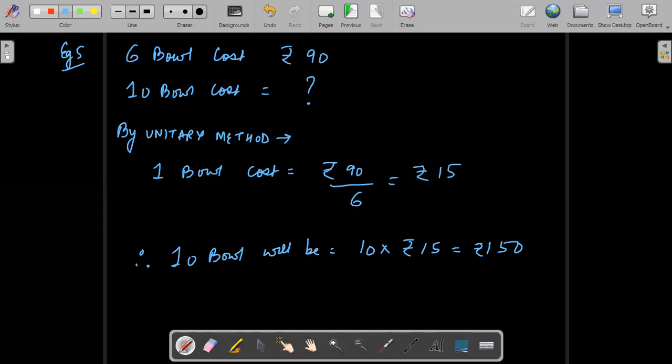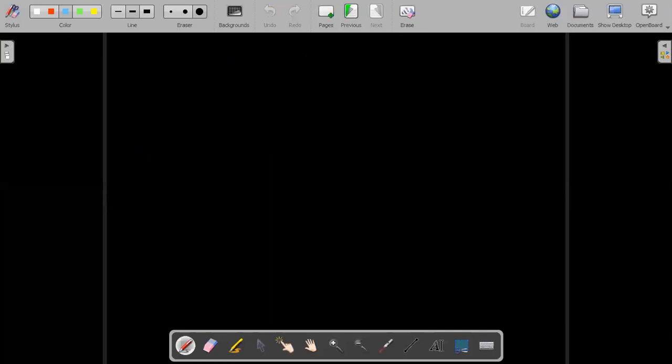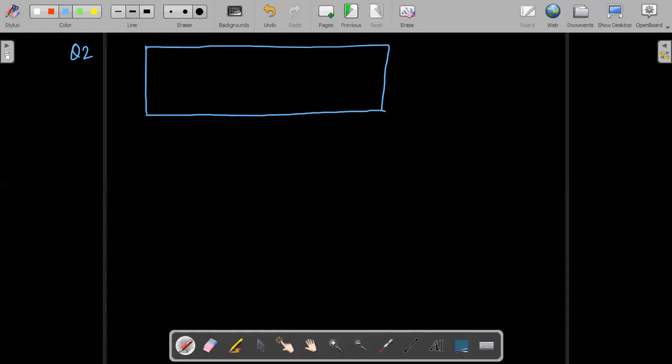Now do you want me to solve by second method? Okay, now let's see the second method. The second method is the formula one. Let us see that also. For the second method, first we need to create a table like this. After some time, you will find the second method is more convenient. Trust me, class. You will find the second method is more convenient.